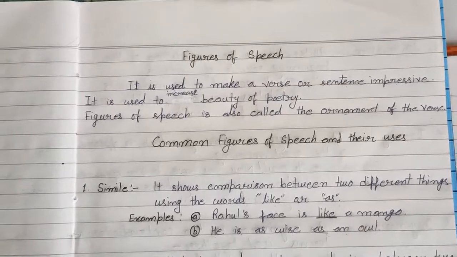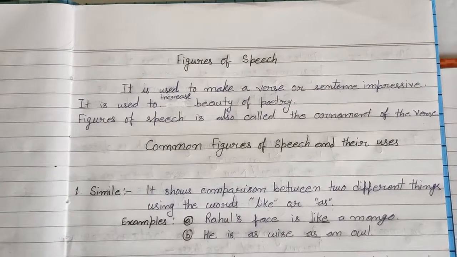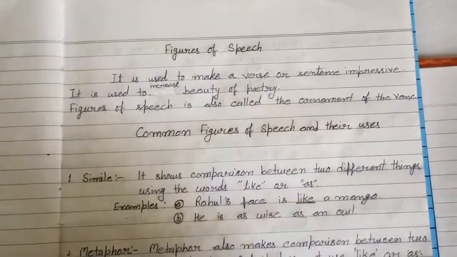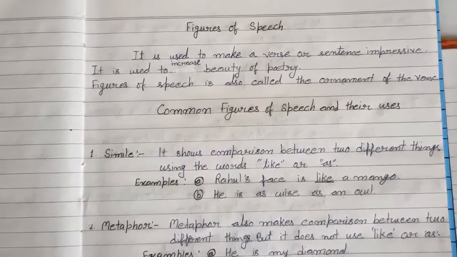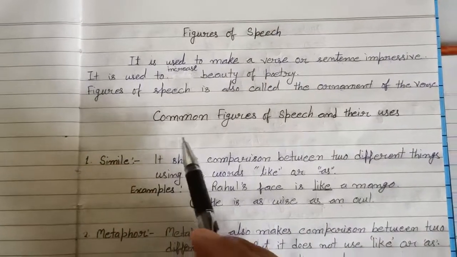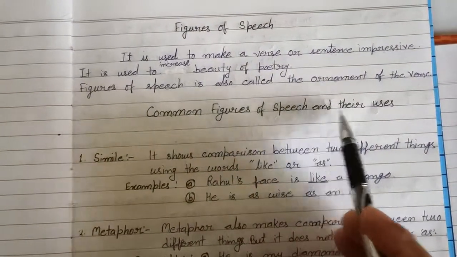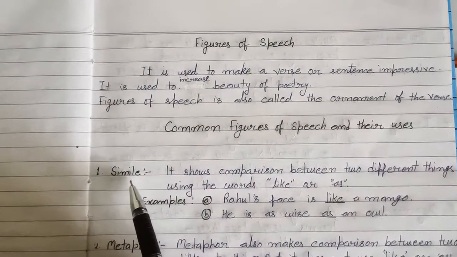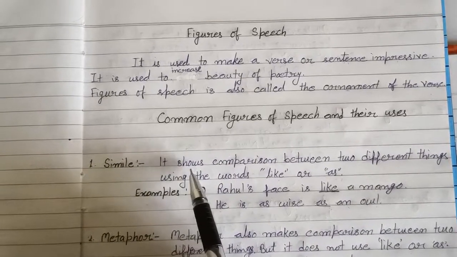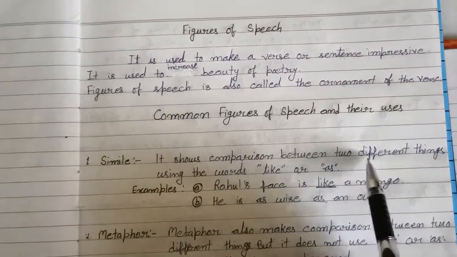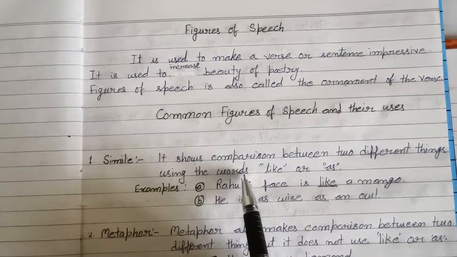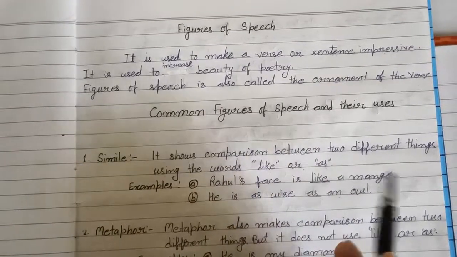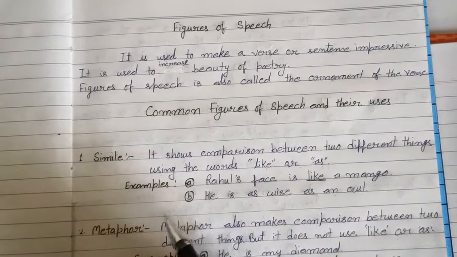Is that clear, everyone? So I request all of you to please pause the video and write down whatever we are studying here and whatever you are watching on the screen. So today we will discuss some common figures of speech and their usage. The first one is simile, the most used one. It shows comparison between two different things using the words like or as. Means it is used to compare two different things or two unlike things.